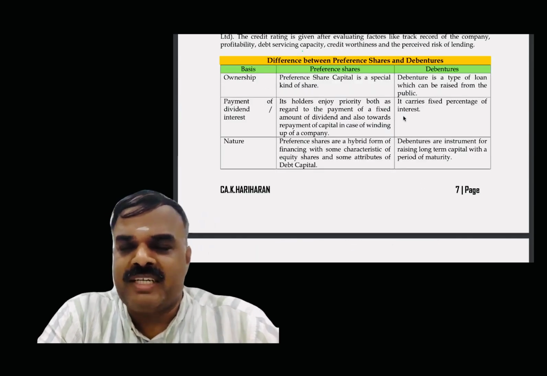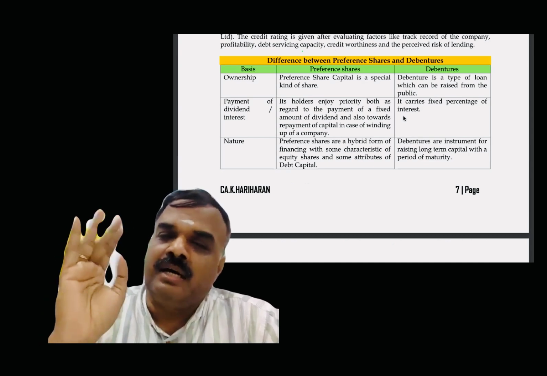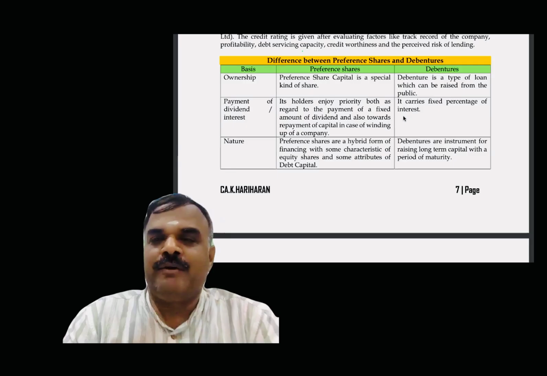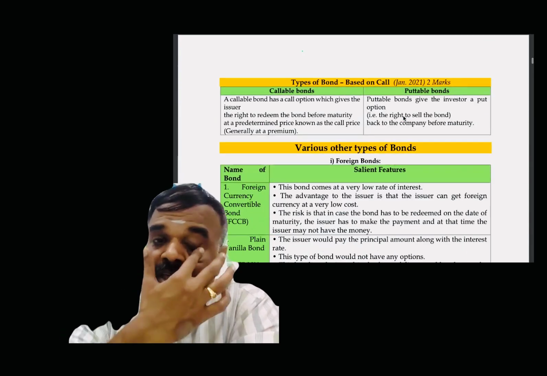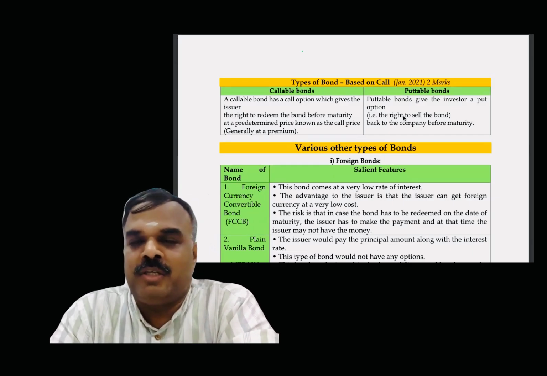So, understood preference shares and debentures? Equity share, preference shares, debentures, all the three you should be sure of. Anyone of them, 2 or 3 marks they may ask. With respect to bonds, 2 types of bonds are there: callable bond and puttable bond. That is also a 2 mark question.